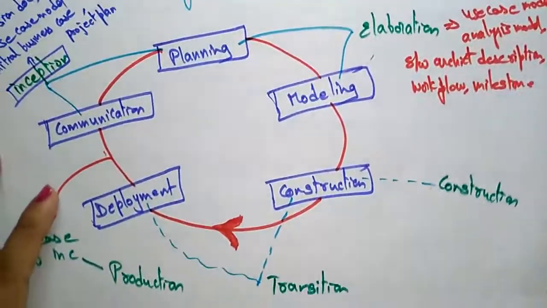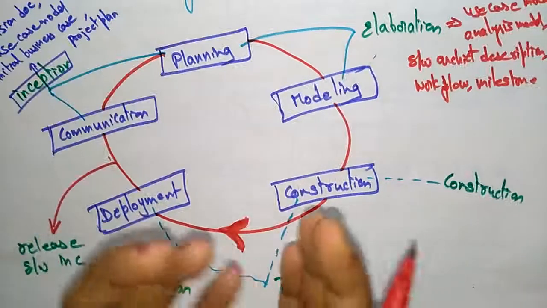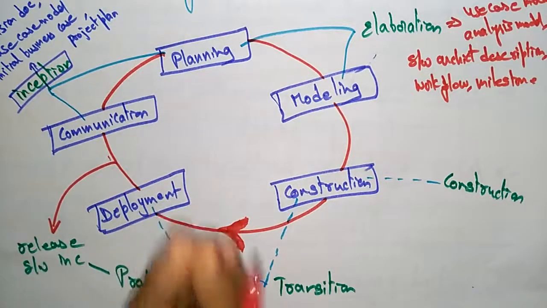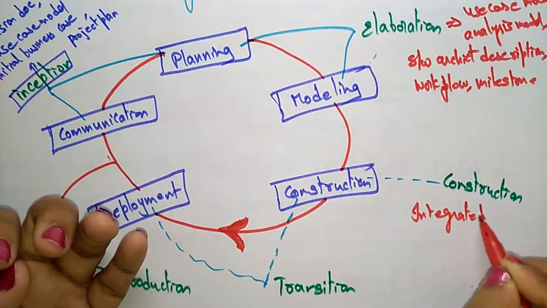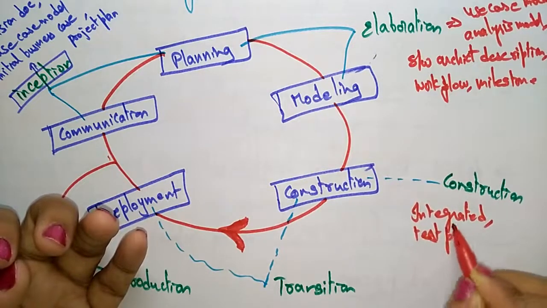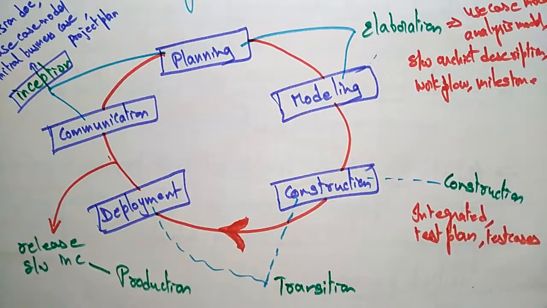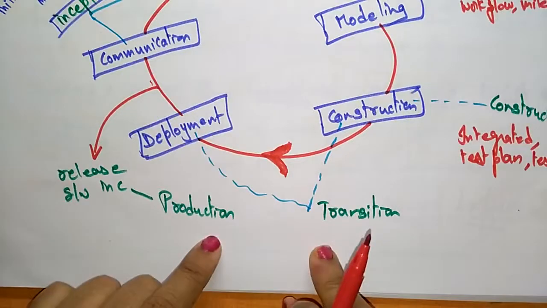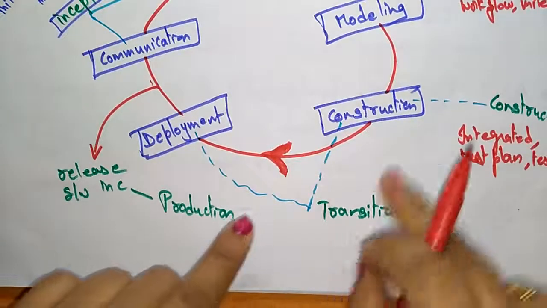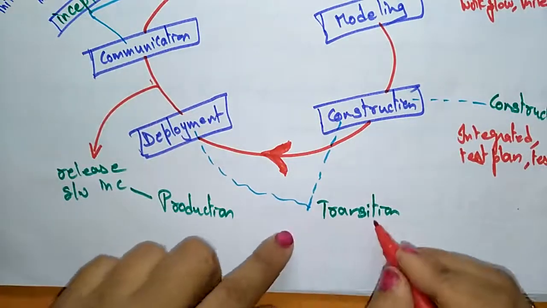Next is the construction. Everyone will know the construction. Construction is to integrate the unit modules that have been solved, tested and integrated. We do the test plans in the construction stage: different test plans, test cases, support documentation, user manuals, installation manuals. Everything will be done in this construction phase. Next is the transition phase. The transition phase is a combination of both construction and deployment. Once the project is over, they deploy. Everything comes under the transition phase.